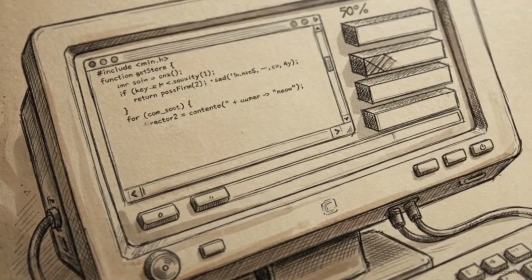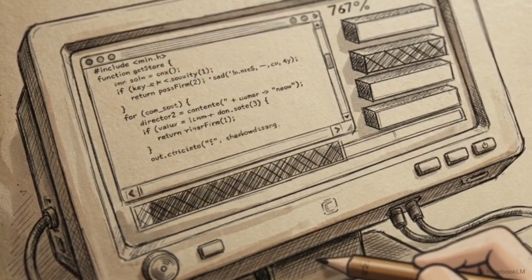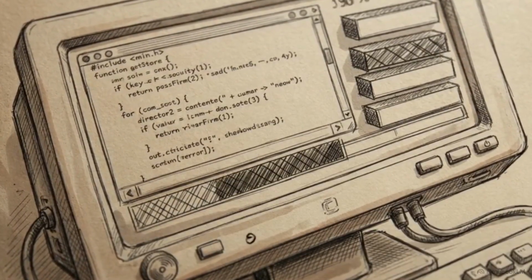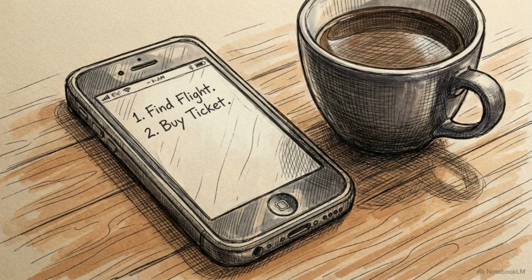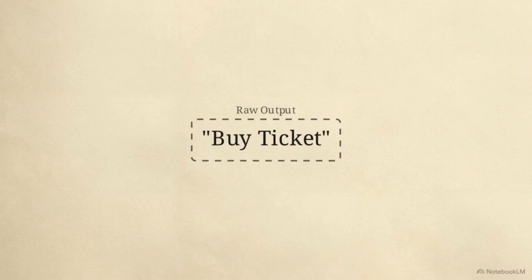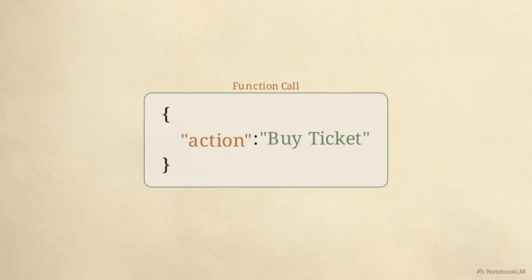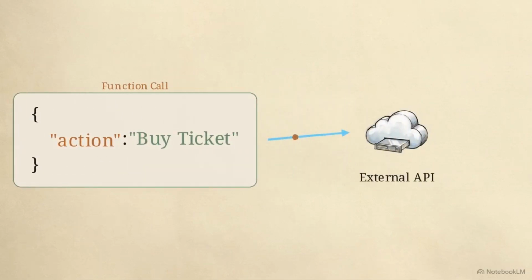Internal planning operates purely on mathematical probability, but execution requires the physical or digital weight of external systems. A generated plan to book a flight has no inherent way to purchase a ticket. The text string lacks agency. To complete a task, the model must interface with reality.